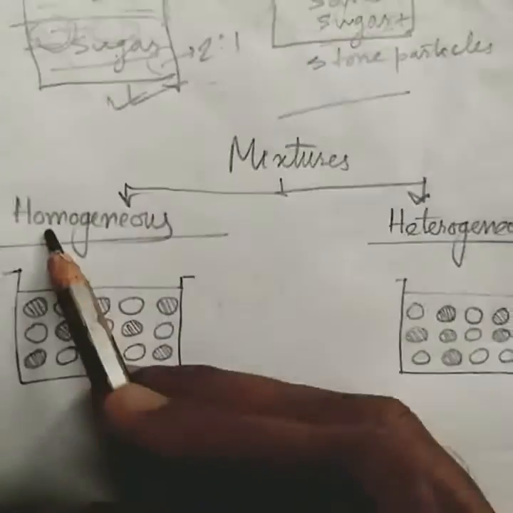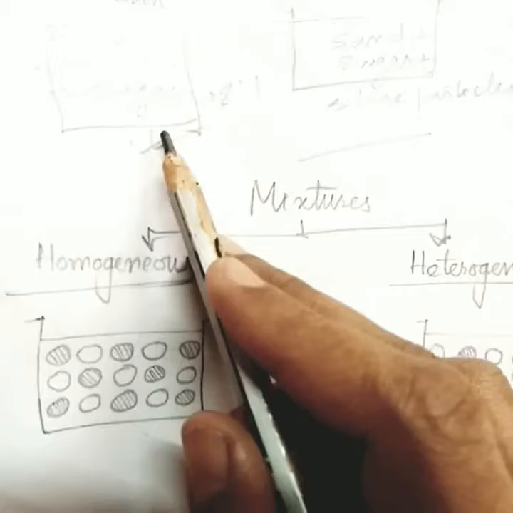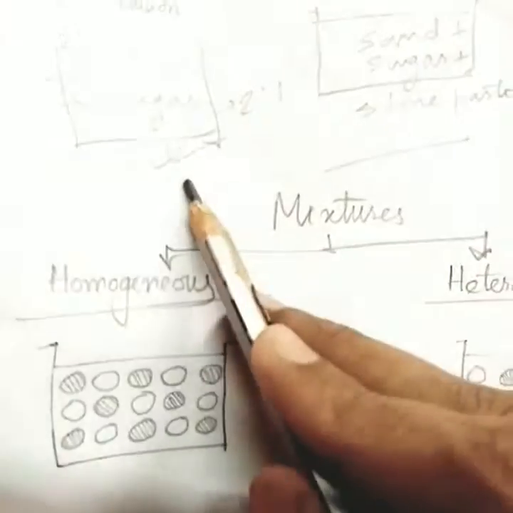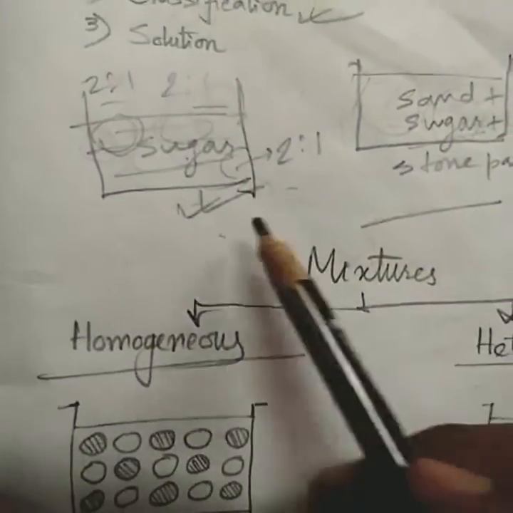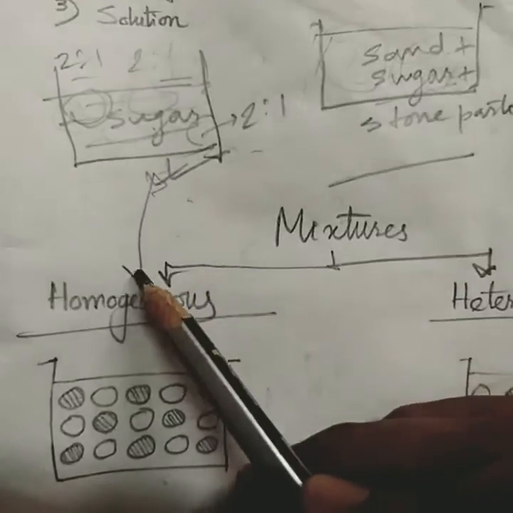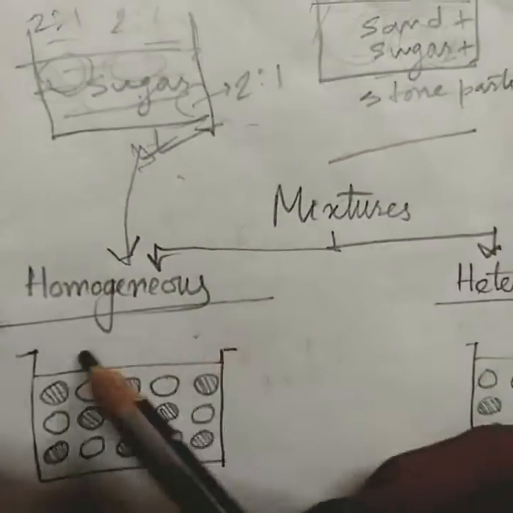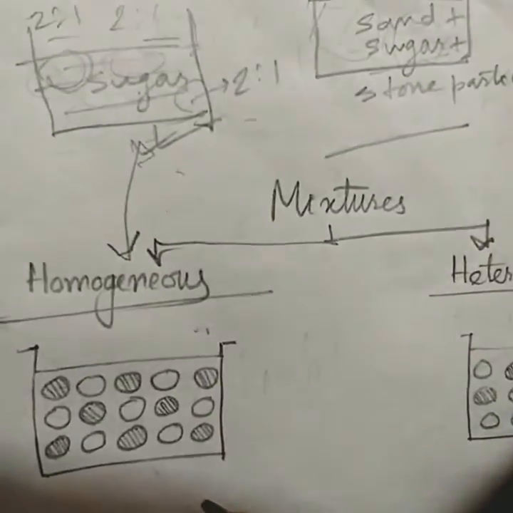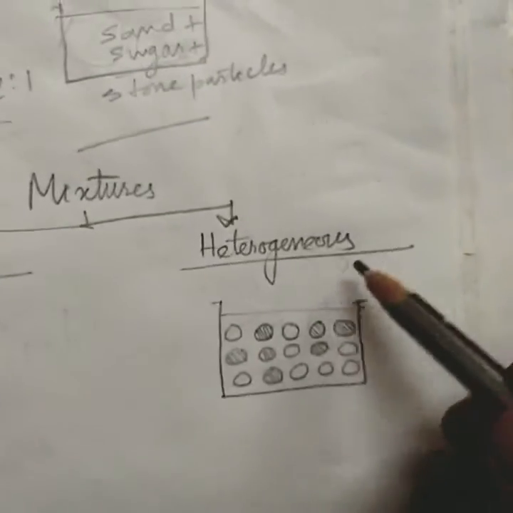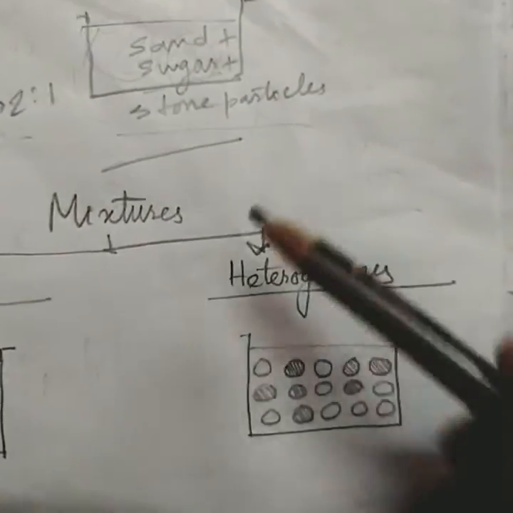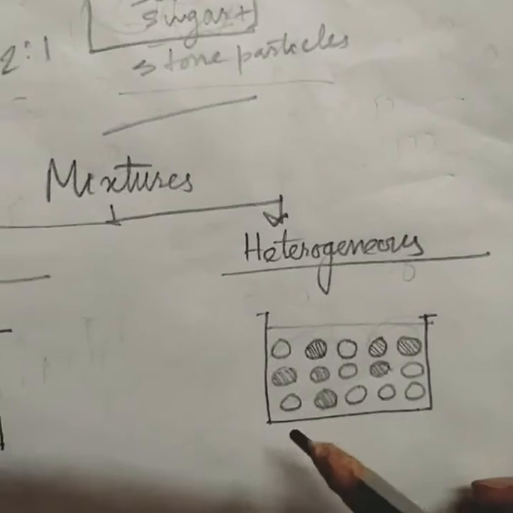So we have seen that there are two types of mixtures. In some types of mixtures the ratio is maintained. These come under the homogeneous mixture type. They are called homogeneous because they maintain a certain proportion of the materials. But for heterogeneous mixtures, that proportion is not maintained.